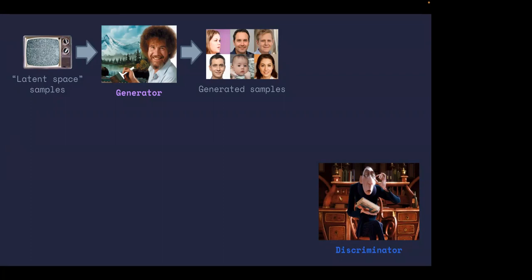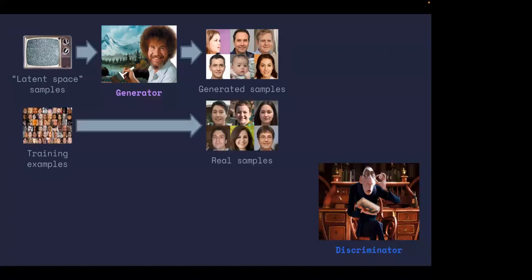So the generator now has made a bunch of examples. And then we want to get some real samples as well. This is how we're going to give the discriminator a little test to see, can it tell the difference? So we go to our training example set. This is our big data set that we started with of things that we're trying to copy. And we just pull out some of them. Generally, we'll pick out 6, or in the case of today, we'll pick out 32 at a time. We'll do things in batches. So we'll take a batch. Here in my picture, I have 6 generated samples and 6 real samples.